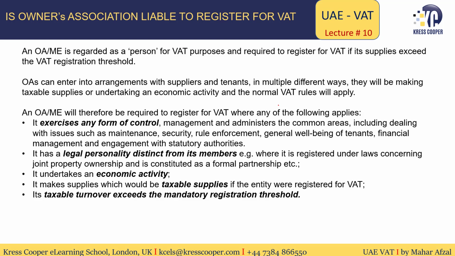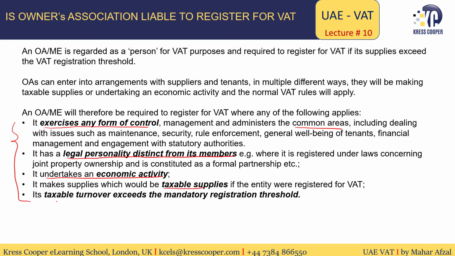This is the criteria which has been given in the guide published by the Federal Tax Authority. If this criteria is fulfilled, then we will say the owners association is liable to register for VAT. The criteria is: the owners association exercises any form of control, management or administration of the common areas; it has a legal personality distinct from its members; it undertakes an economic activity; and it makes supplies that would be taxable supplies if the entity were registered for VAT purposes.